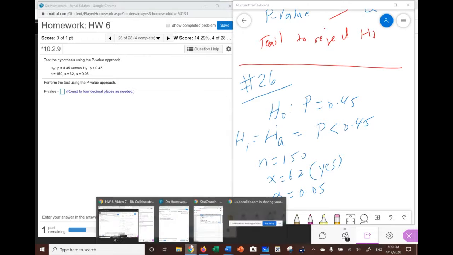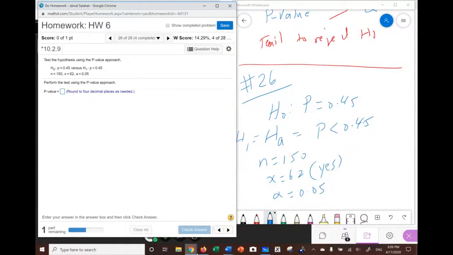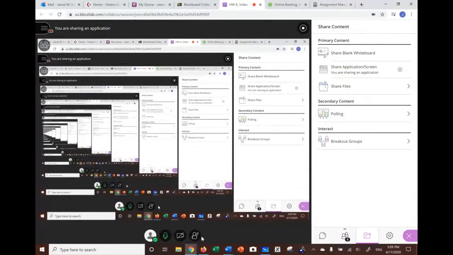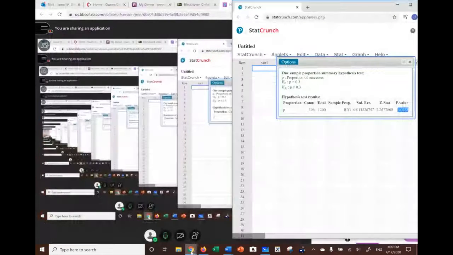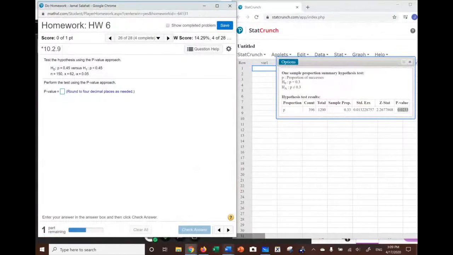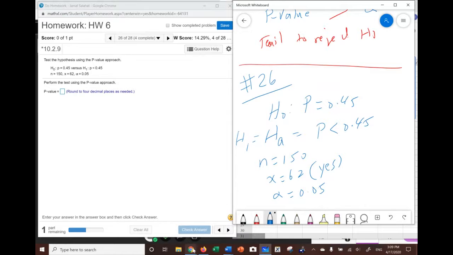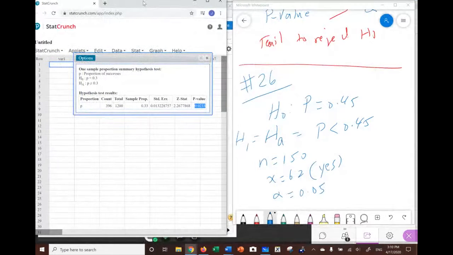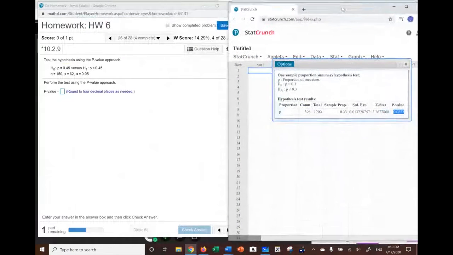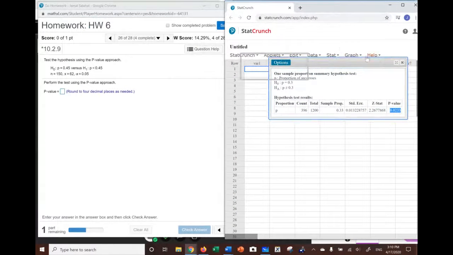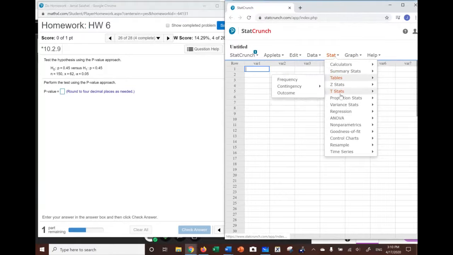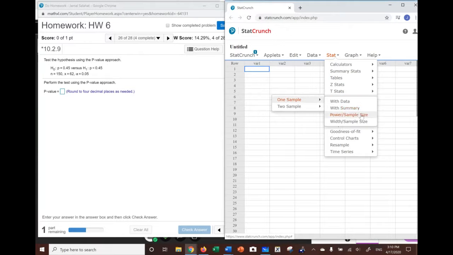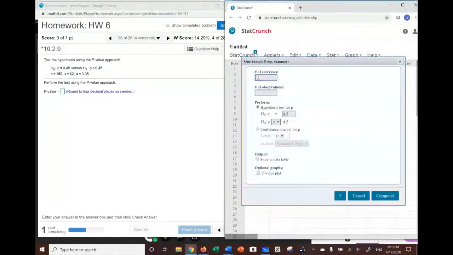So to find the p-value, I go through StatCrunch. Let me move this to the side. This way we can see everything in here. Here we go to Stat. Again, this is a proportion problem. One sample with summary. They gave me the number of successes, which is X, which is 62.